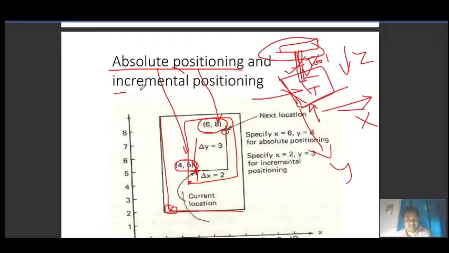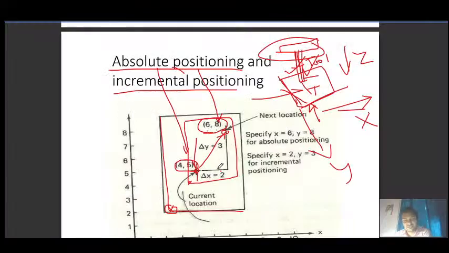So that is a part of absolute positioning. When we talk about incremental positioning, we need to check what is the difference when the tool moves from this position to this position. As you can see, 4 to 5, and when the tool goes to 6, 8, the difference in the x direction is delta 2 and in the y direction is 3. So you have to give only this increment, 2 and 3, and that becomes your incremental positioning. Earlier you were specifying the coordinate position; when you were specifying 6, 8, that was the coordinate position.